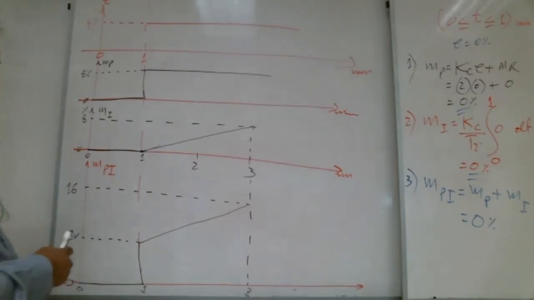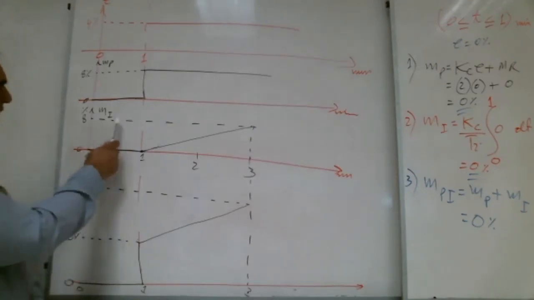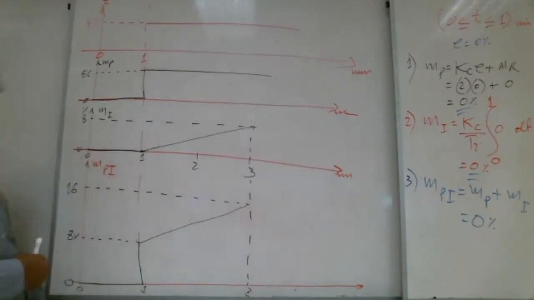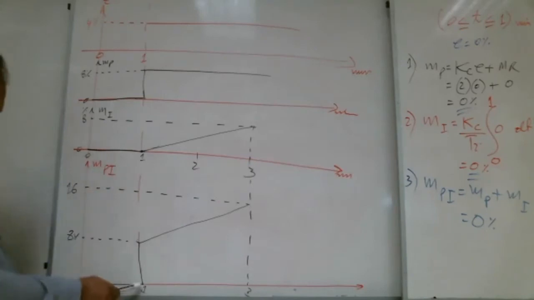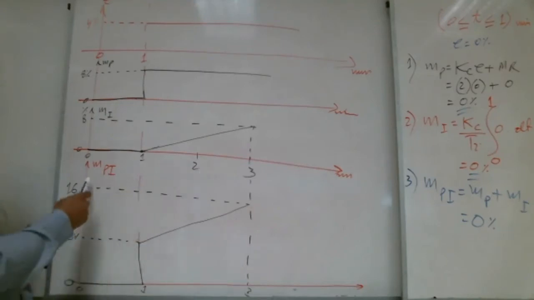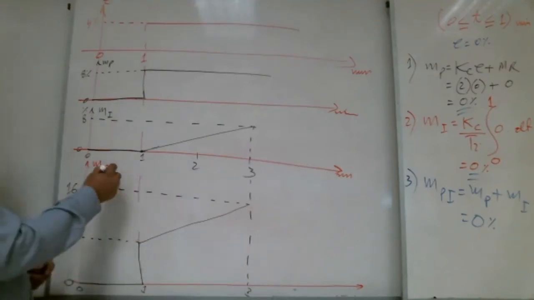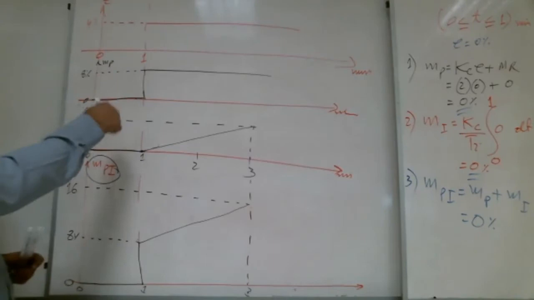Very good. What is MP, MI? From 0 to 1, what is MI? 0. Both are 0. 0 plus 0, how much? 0. Are you with me? So we can draw the MPI directly by adding this.